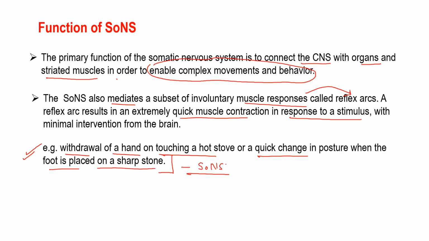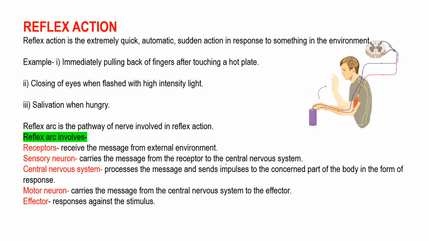Am I clear? So basically the somatic nervous system includes both sensory, means the afferent nerve, and the motor neurons, and they transmit, or you can say they convey input from receptors like tactile, thermal, pain, and from the receptors for the special senses like sight, hearing, taste, smell, or equilibrium. Clear? Well, now if we talk about the